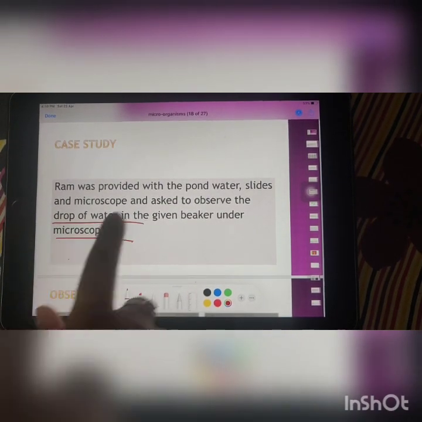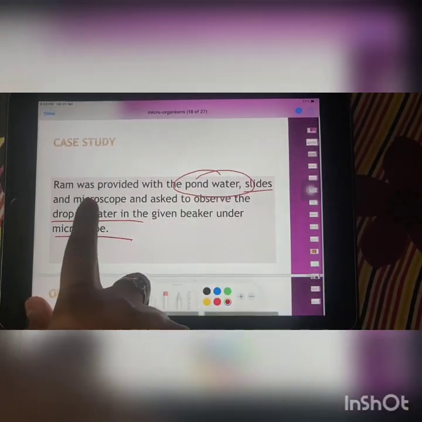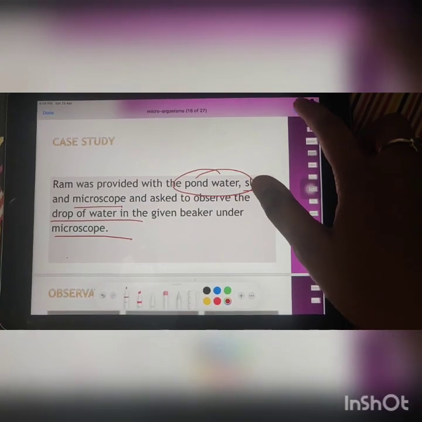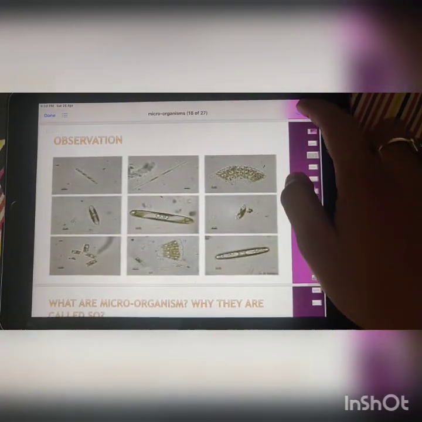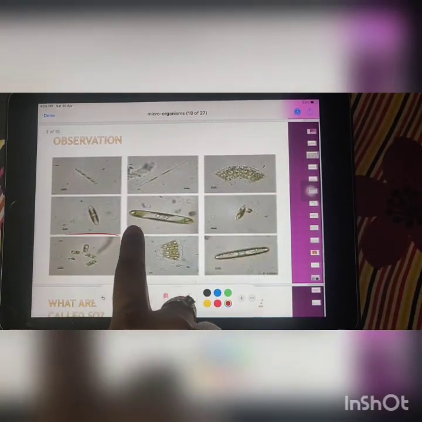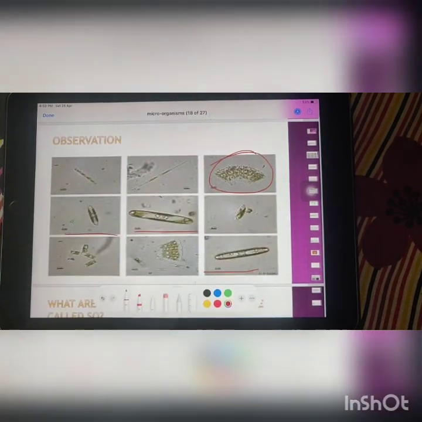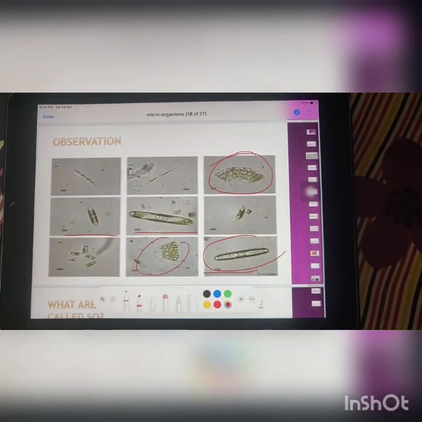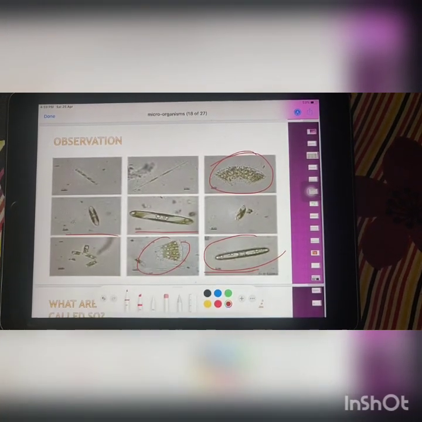Now what he has to do is take the pond water, make slides and observe it under the microscope. So let us see what kind of observation there will be. He will be able to observe these kinds of organisms under the microscope. These are the structures that he can observe. It can be dirt, it can be some microorganisms which cannot be seen by the naked eye, but he can observe them under the microscope.